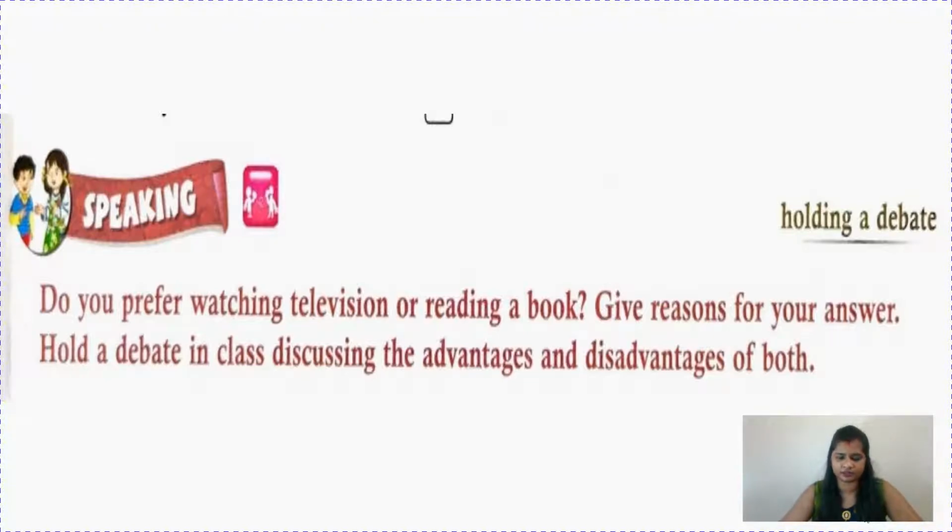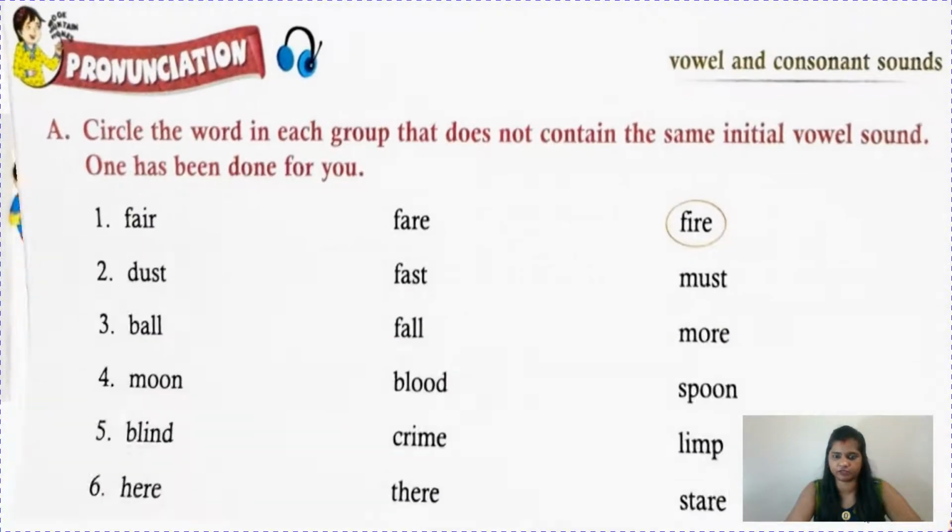So children, it depends on you what you choose and how you are discussing. So you can do it at your home with your parents. Choose one topic, either watching television or reading a book, and you can tell the advantages and disadvantages of both.